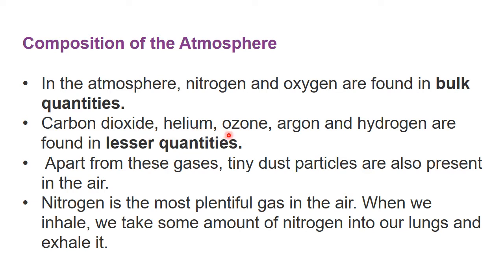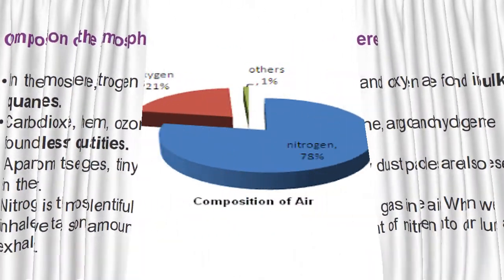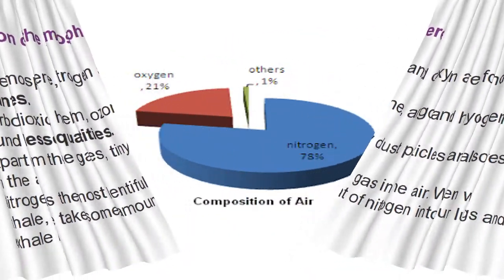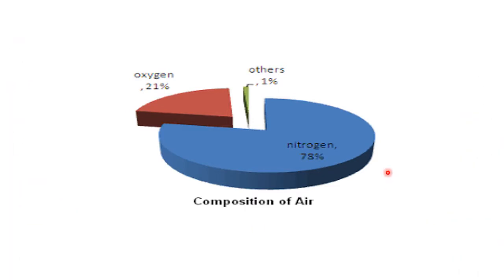Nitrogen is the most plentiful gas in the air. When we inhale, we take some nitrogen and then exhale it. Here in the air diagram, we find nitrogen the most, then oxygen, and the remaining others.